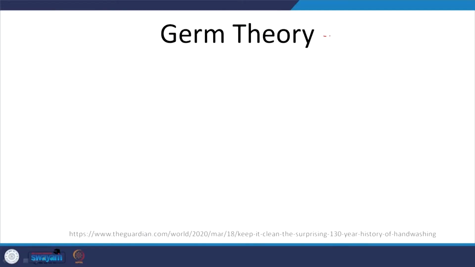And germ theory, one aspect to know is what is causing these deaths. Now we know that it is germs, pathogens, microorganisms which can get into our body and cause trouble to us or make us fall ill, and lead to death or mortality in some cases. But earlier people did not know that.